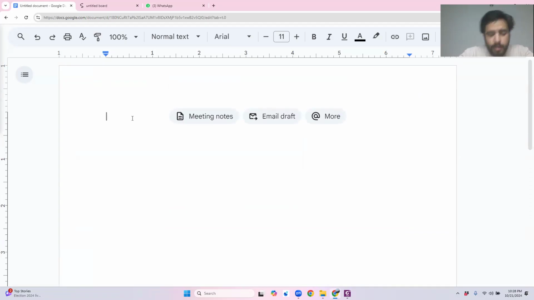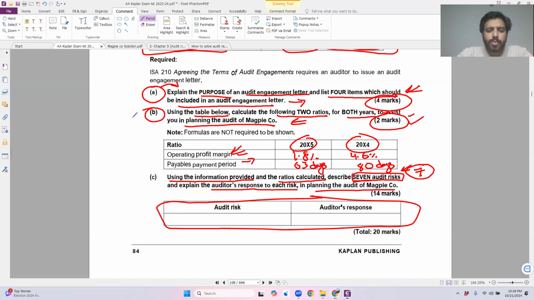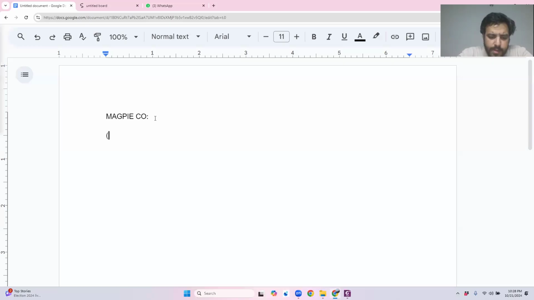Before creating the table, how am I going to start my exam question always? I'll write down the name, Magpie Corporation. That is the name of the question. And which part I'm solving right now. Obviously, I will also solve part B within my answer sheet as well, but we have solved it right here. We don't need to write it down there as well. I'm solving right now part C. So in bracket, I will write down part C and go further towards making the first table.